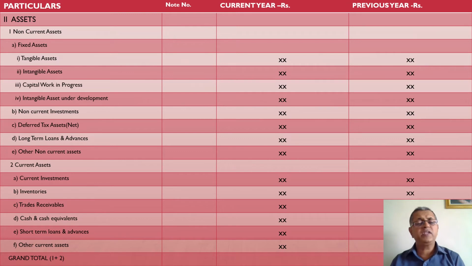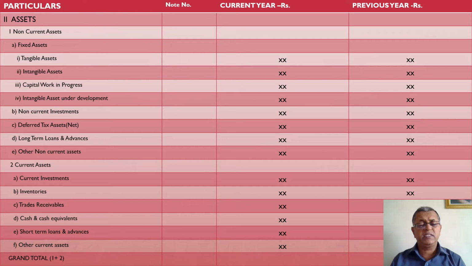For more than one financial year, then that is called as non-current investments. Next one, deferred tax asset. If any surplus tax is paid on account of timing difference, change in the depreciation method, etc., that is called as deferred tax asset. It is exactly opposite of deferred tax liability.